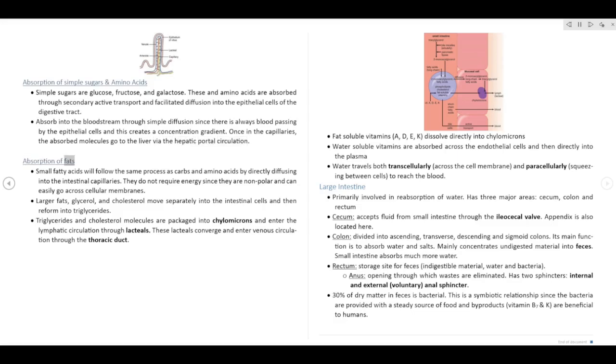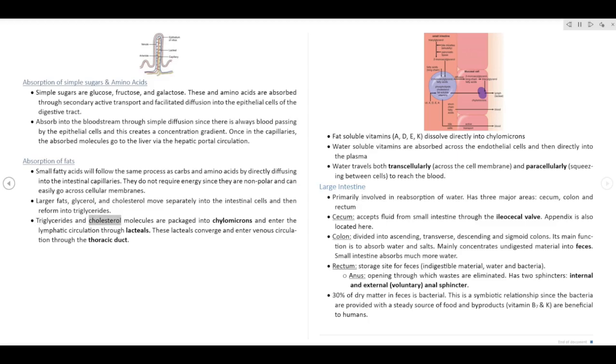Absorption of fats. Small fatty acids will follow the same process as carbs and amino acids by directly diffusing into the intestinal capillaries. They do not require energy since they are nonpolar and can easily go across cellular membranes. Larger fats, glycerol, and cholesterol move separately into the intestinal cells and then reform into triglycerides.